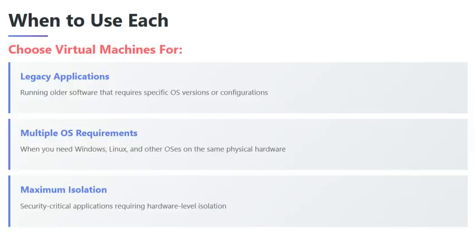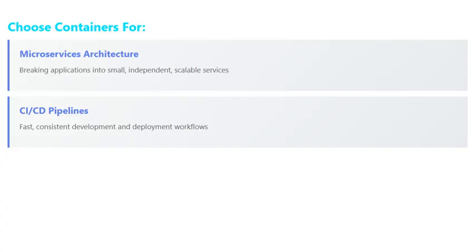When do you use each? Choose VMs for legacy applications, when you need multiple operating systems, or when maximum isolation is critical. Choose containers for microservices, CI/CD pipelines, and when you need rapid, consistent deployments.